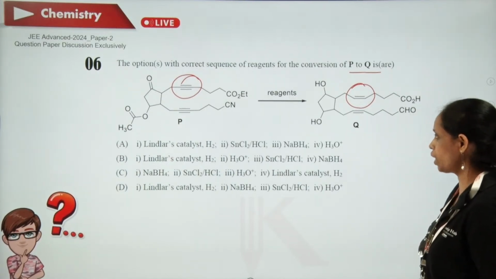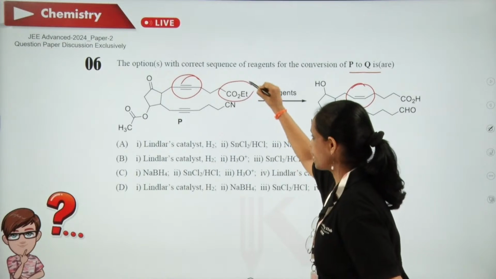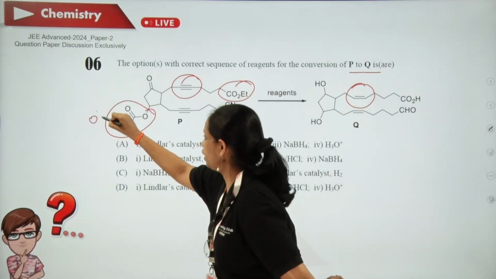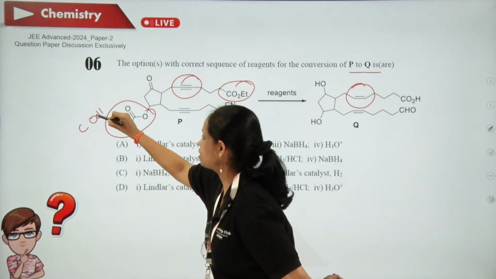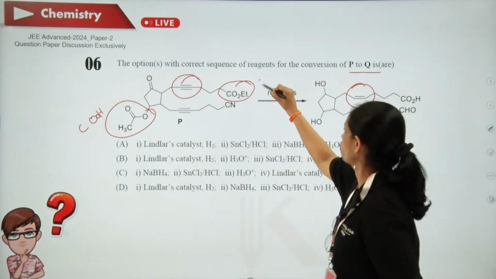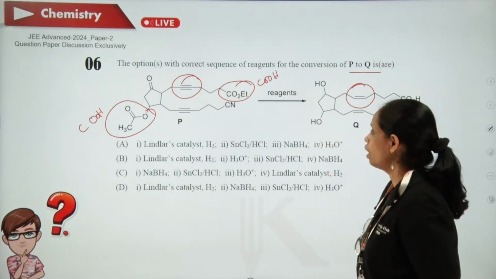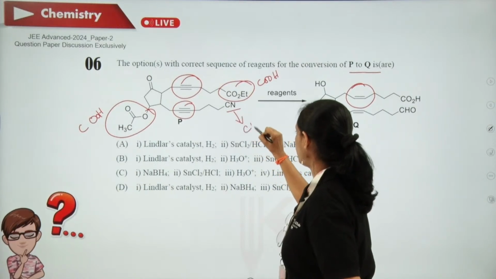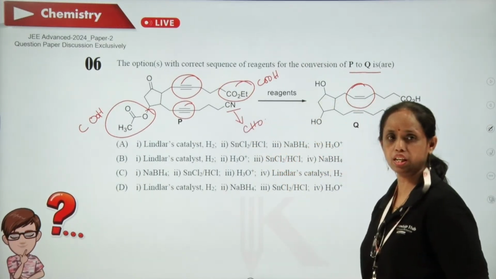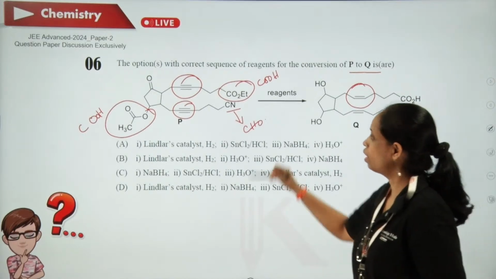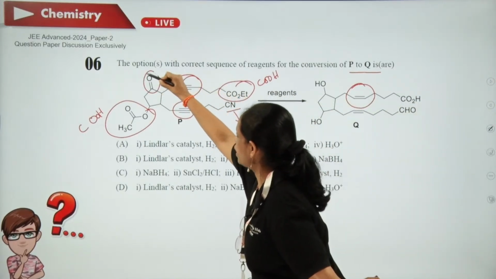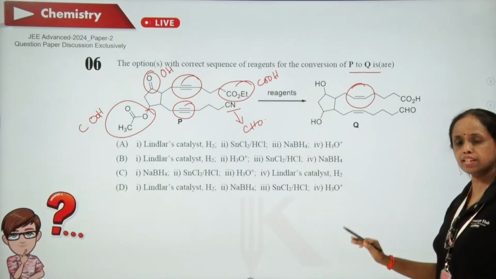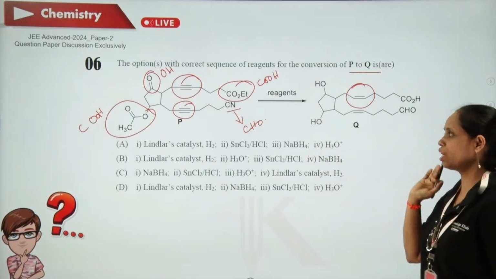At the same time, this ester as well as this ester are getting converted to COOH. Likewise, if I take cyanide, it is getting converted to CHO. Likewise, this is getting converted to OH. These are the basic changes which are occurring.